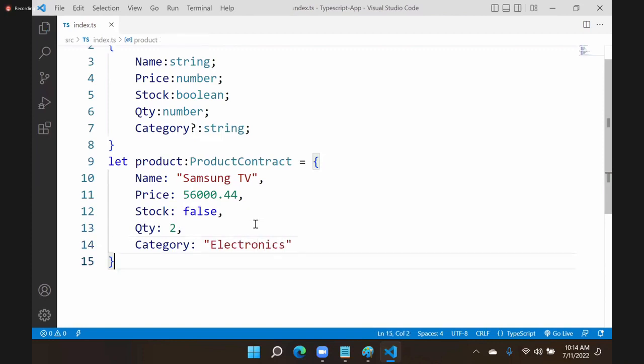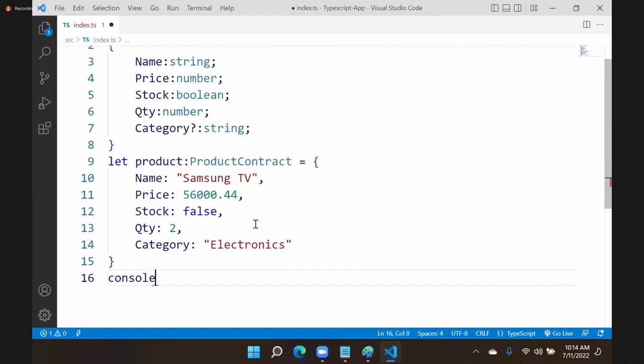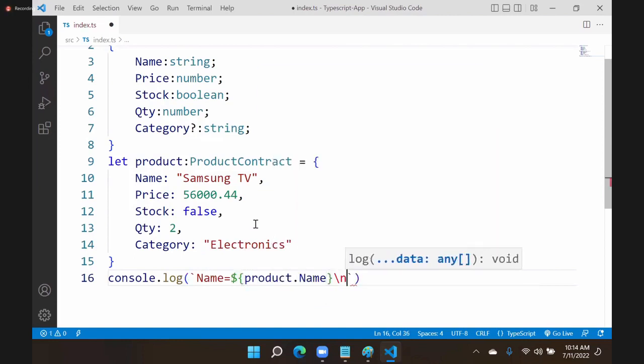That's okay. Now the next step is, after initializing, we have to print them. So I am printing with console.log: name is equal to product.name. In the next line, price is equal to product.price.